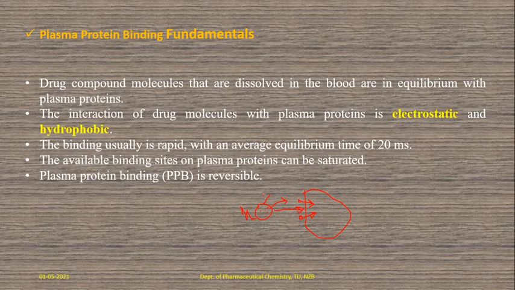So that's why it is a reversible process. These proteins act as carriers, the transporters. All proteins within the plasma act as reversible carriers. A drug molecule can bind with that protein and be distributed to the target site or different tissues, and it may be dissociated at the site of the tissue.